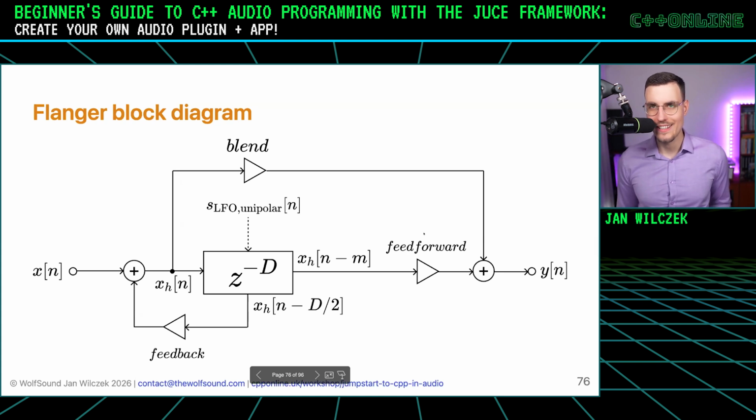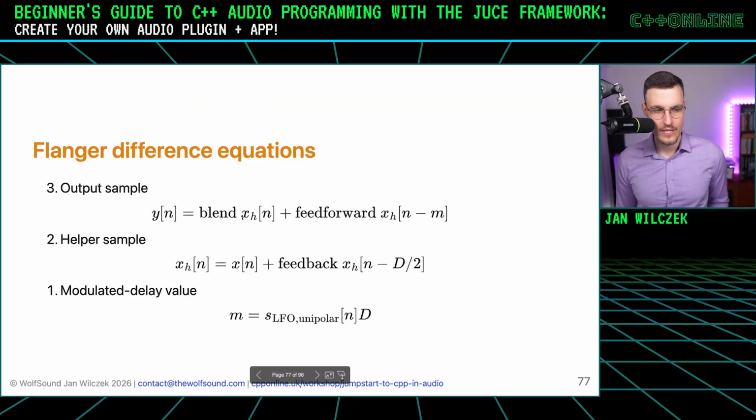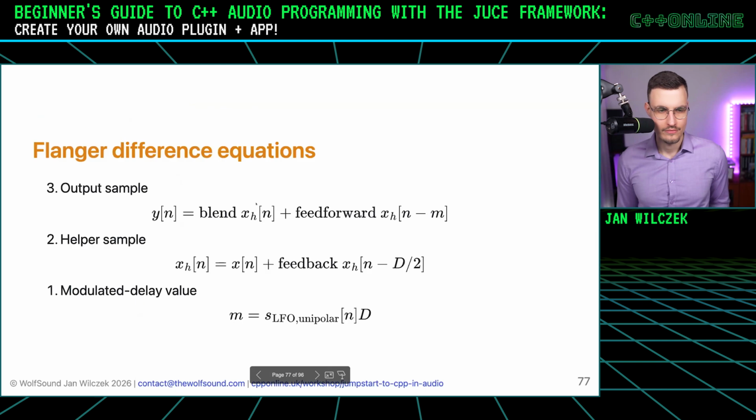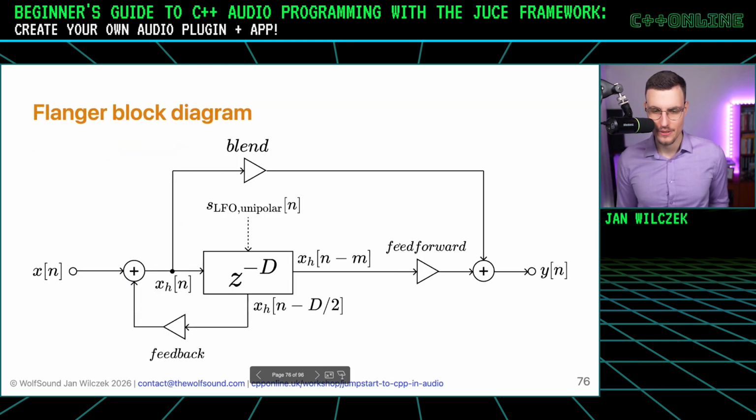Look at the output and trace it back, right? So we have our y of n, and what does it equal to? It equals an addition of feed forward times xh of n minus M, and the multiplication of blend times xh of n. And that's it. We can write it down: y of n equals blend times xh of n, that's what we have here, plus feed forward times xh of n minus M. So this one here.